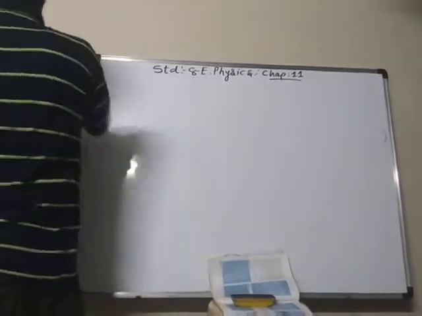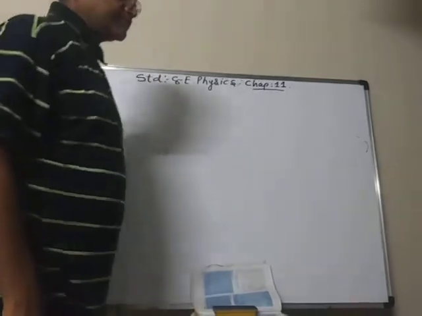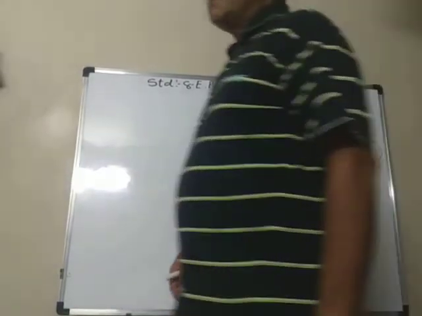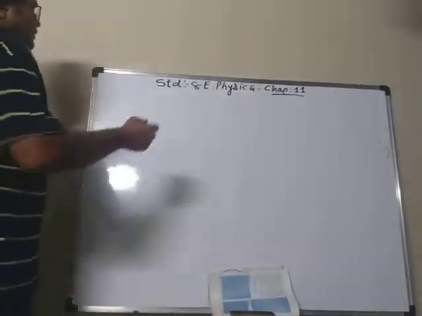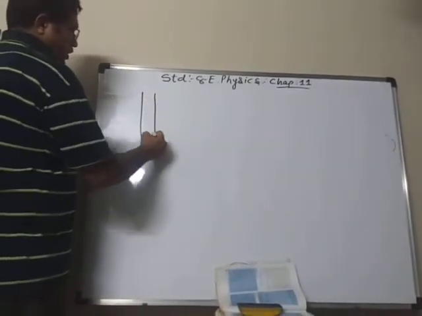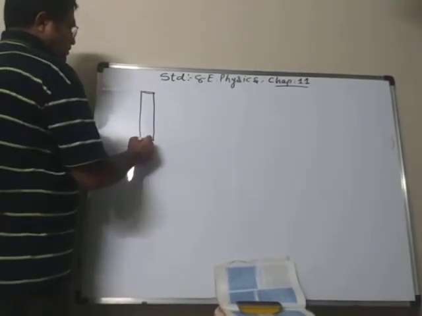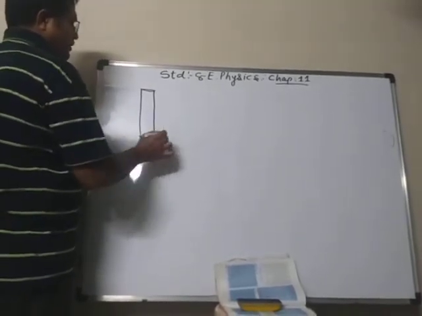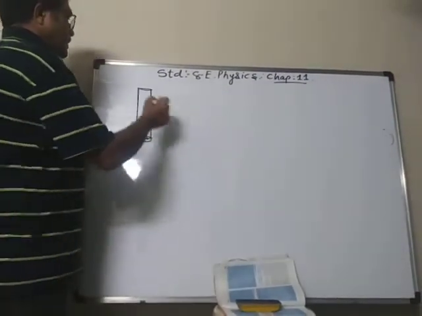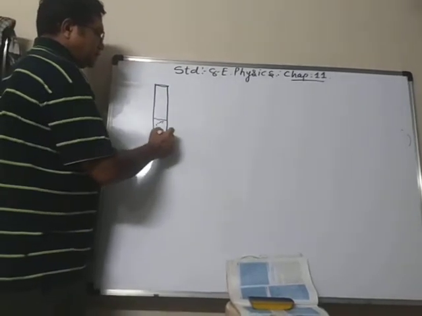Then we learned with the help of an activity that liquid also exerts pressure. We saw that when we took a glass tube or a plastic tube and tied a piece of rubber or a balloon here, and filled it with water, it started bulging.